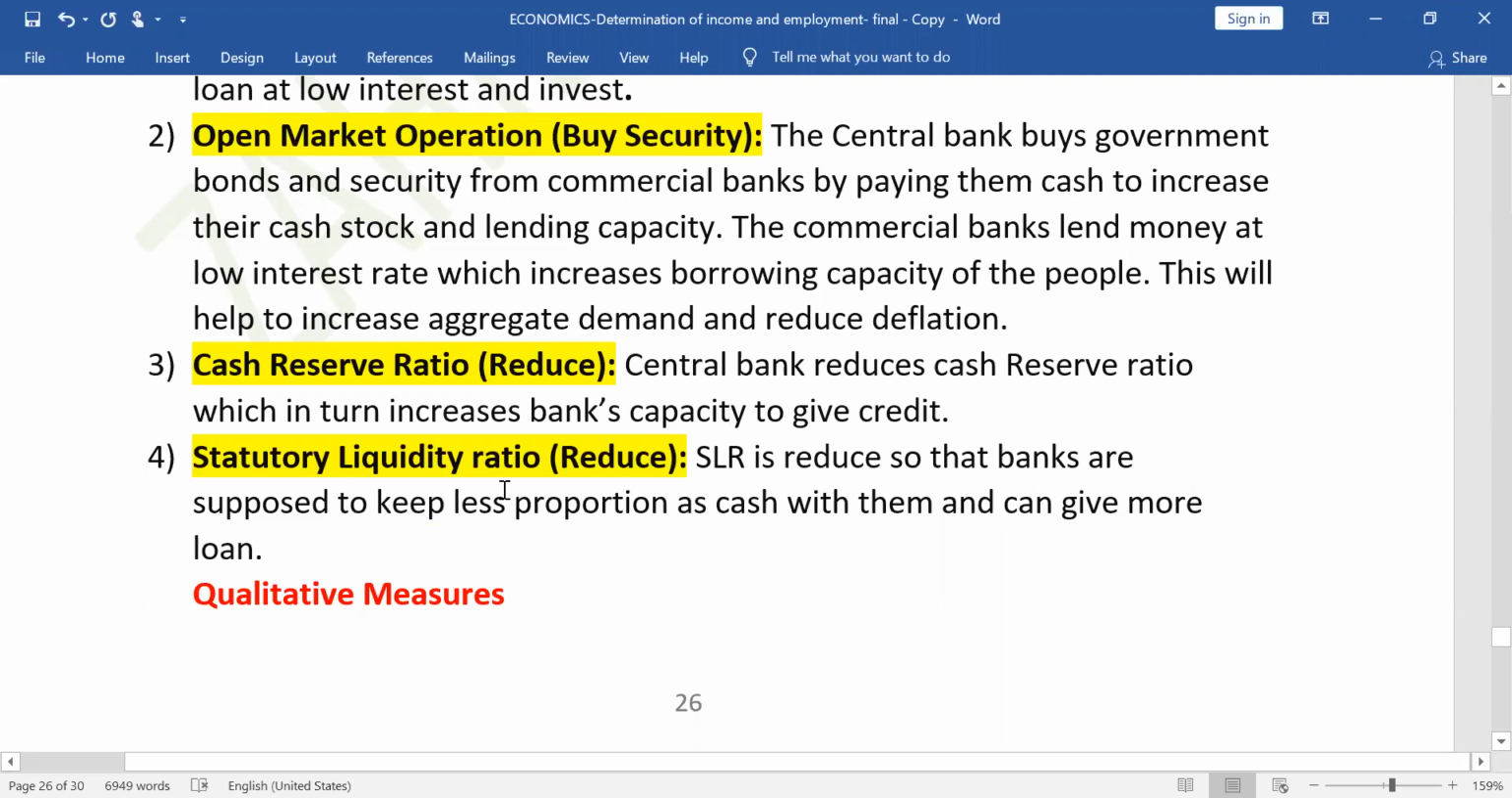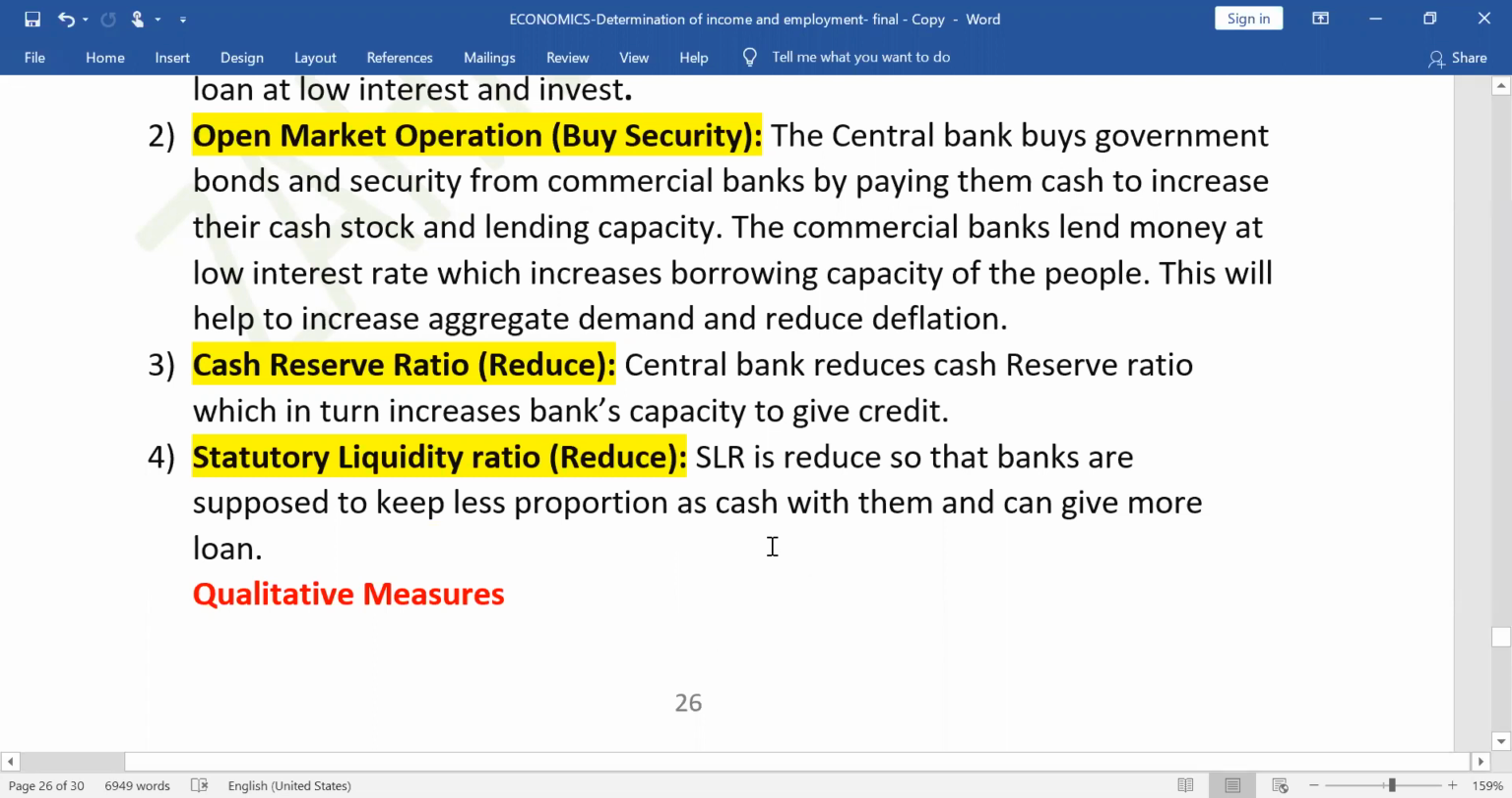Next one is statutory liquidity ratio should be reduced. ये एक और टर्म है. Statutory liquidity ratio means that amount which all the commercial banks have to keep with themselves as vault cash. उनको अपने पास ही कैश में कुछ पैसे रखने होते हैं, वो लोन में वो अमाउंट नहीं दे सकते हैं. वो पैसा, वो पोर्शन को बोलते हैं statutory liquidity ratio. ये भी सेंट्रल बैंक ही डिसाइड करता है.